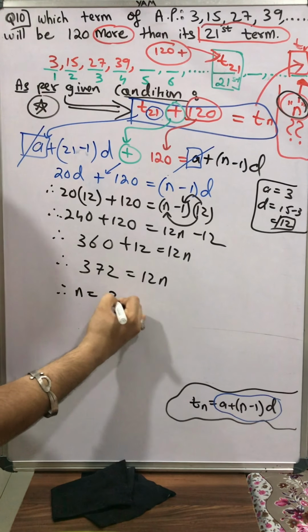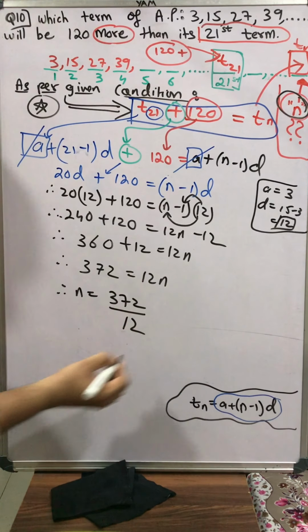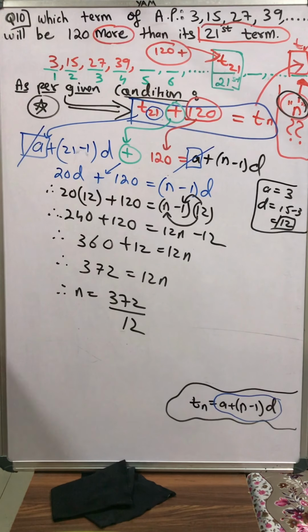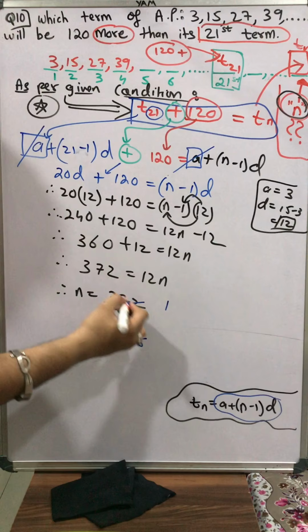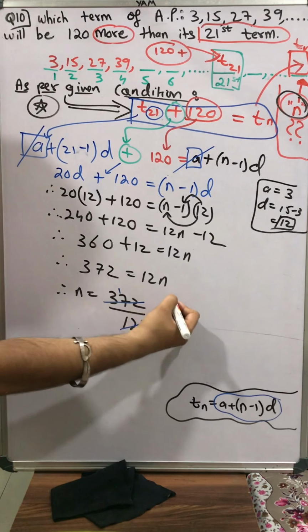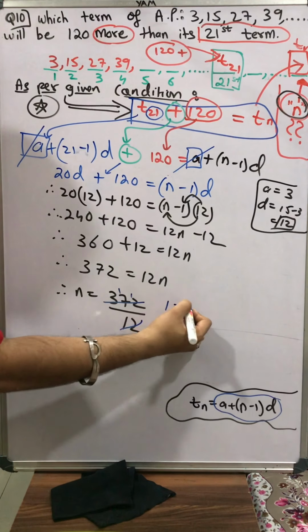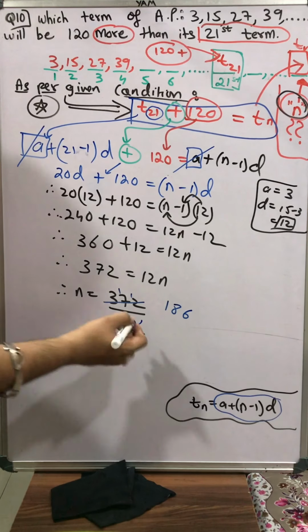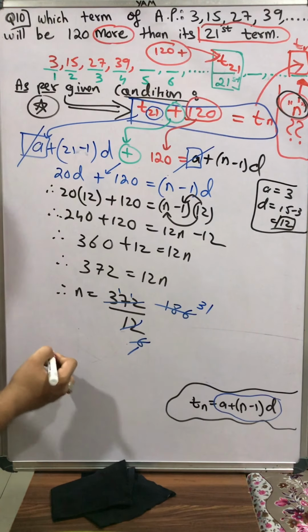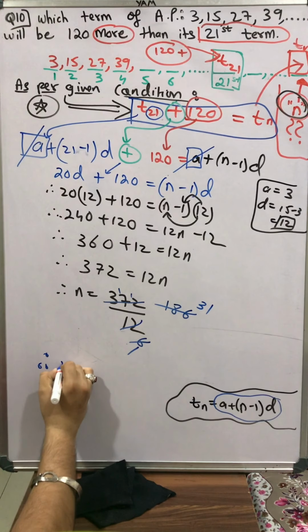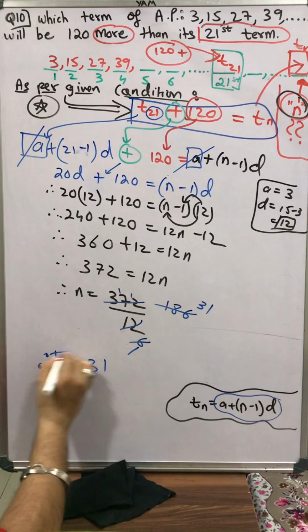Therefore, n is equal to 372 upon 12, students. Okay, let's calculate. 12 2s are 24, 2 1s are 2, carry 1. It's 17, 12 1s are 12. It goes with 6. 12 3s are 36, and 12 1s are 12. So therefore n is equal to 31.